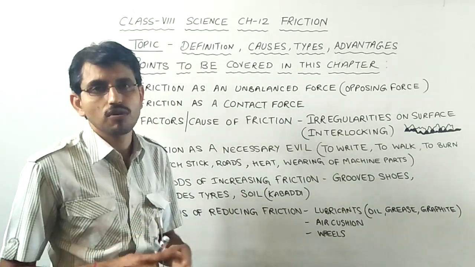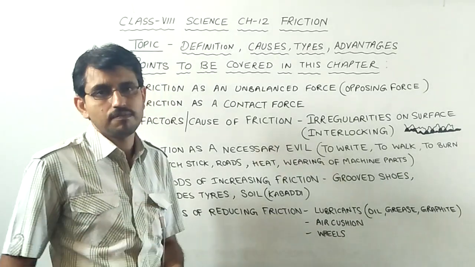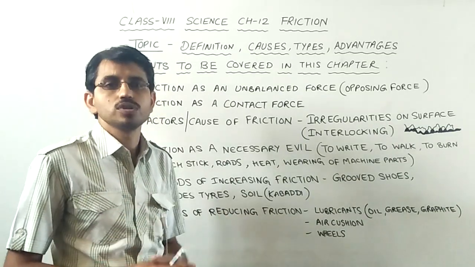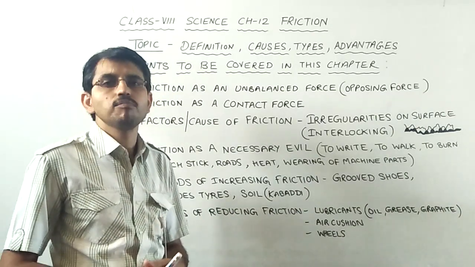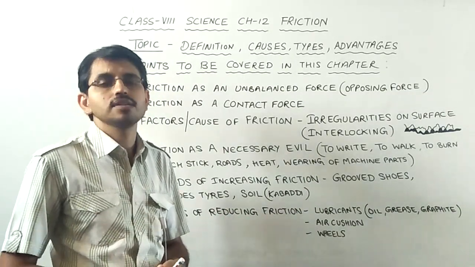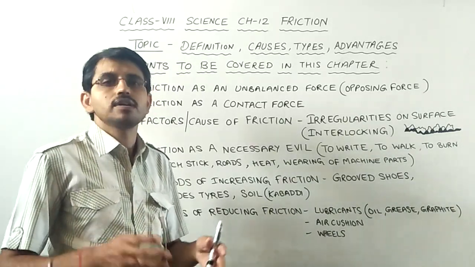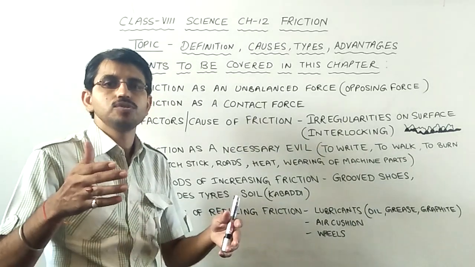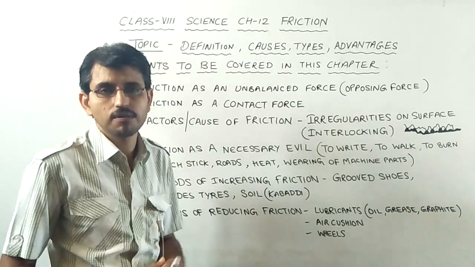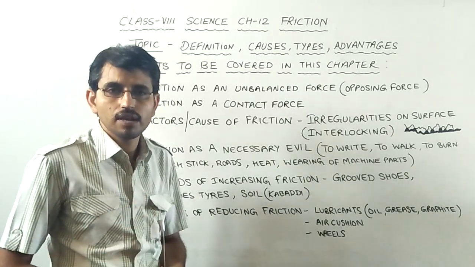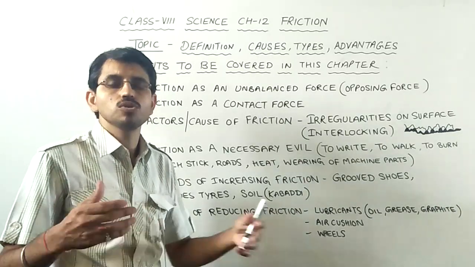But there are adverse effects of friction as well. These adverse effects belong to the production of heat. You must have seen that when we use any motor, fan, or electrical or electronic equipment, their bodies get hot after use. For example, if we touch the motor of this fan, we will find it hot. If we touch the beaker or the jar of the mixer juicer grinder, we would also find it hot. This is also due to friction. After using the vehicle, if we touch its engine, we would find it hot because the engine also produces friction.